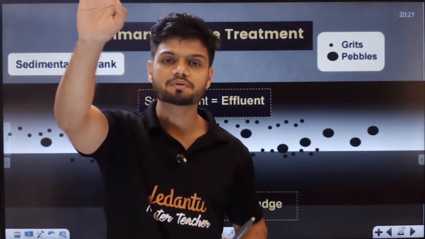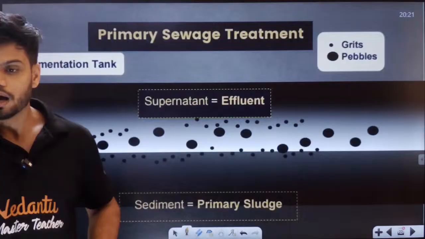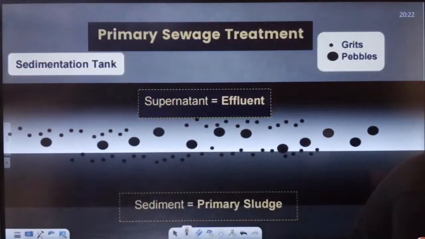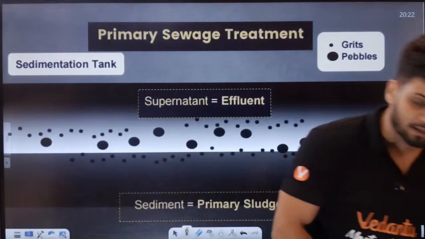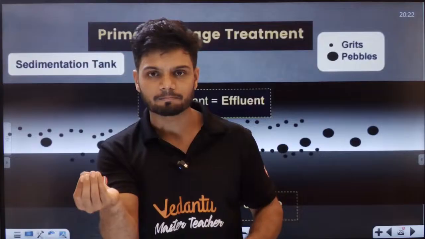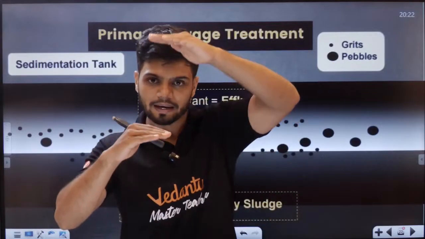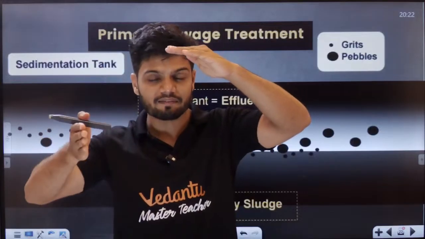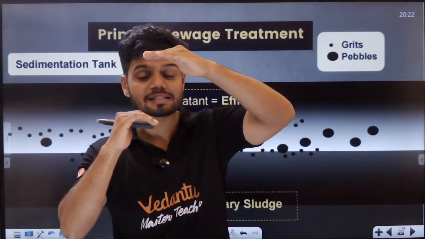Students, how many of you observed that? Raise your hands. That is called sedimentation. Sedimentation of sand: the water will be separated and the sand will be separated because of gravity.